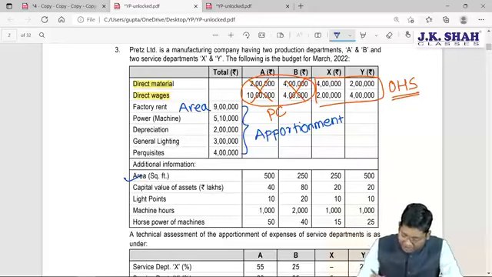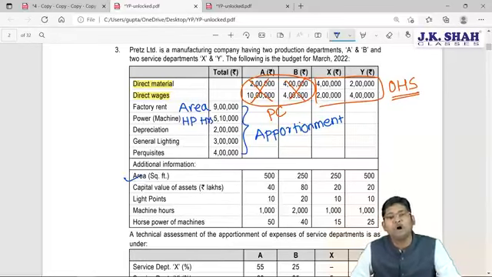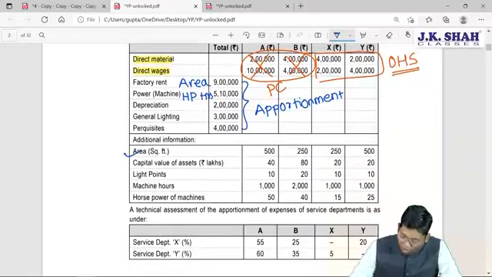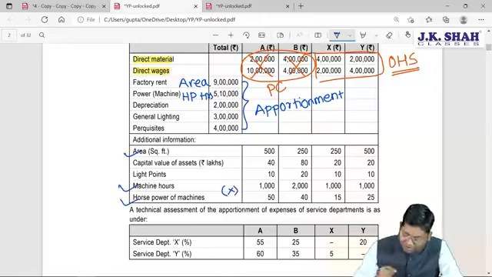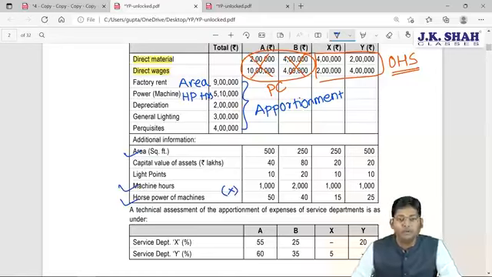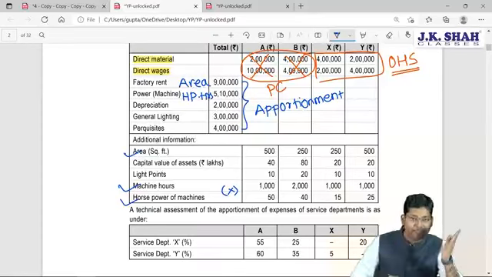As far as machine power is concerned, it is to be divided on the basis of HP hours. Sir, what is HP hours? It's horsepower hours. Sir, horsepower is given, but how to calculate horsepower hours? You should multiply your horsepower with your machine hours, that is HP into hours.